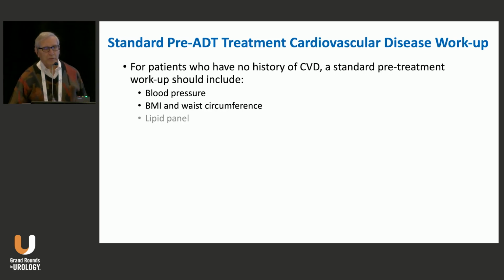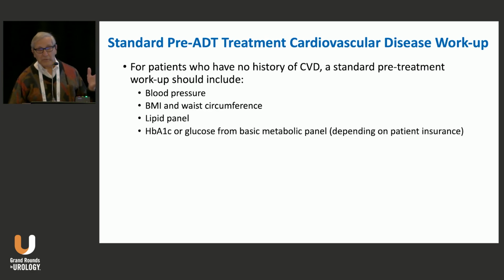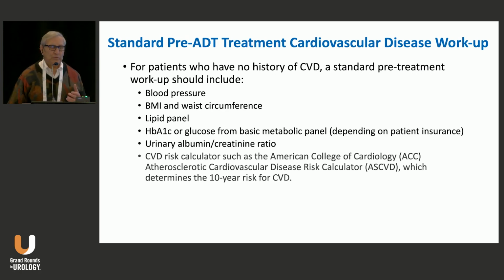A lipid panel should be part of this. An A1C or a glucose from a basic metabolic panel. You may not have to order an A1C. Urinary albumin-creatinine ratio, you guys in urology should be doing this. And a CVD risk calculator, which there are multiple ones out there, but I'm going to recommend the one put forth by the ACC. And this calculator ultimately gives you an estimation of risk.